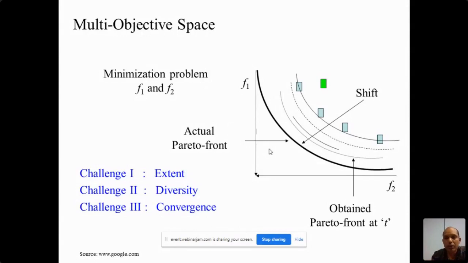So it is important that our solutions should be normally distributed. Then in the case of convergence, our solutions should approach the actual Pareto front. So what basically we do is optimize the obtained Pareto front.